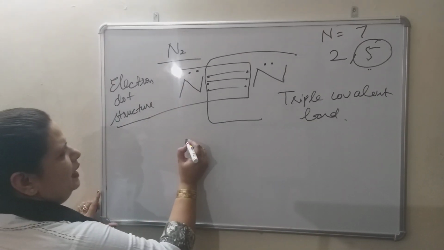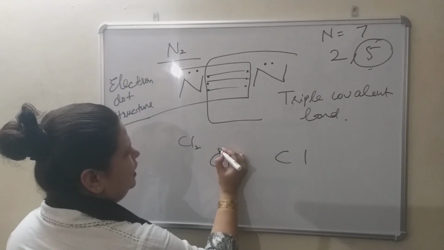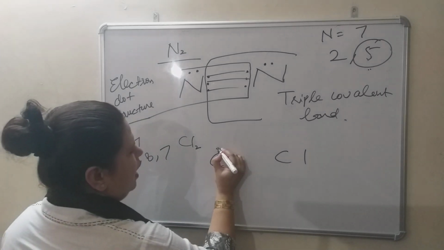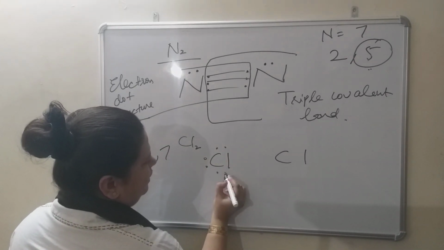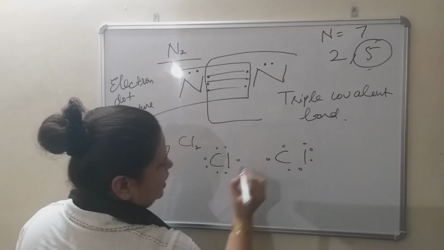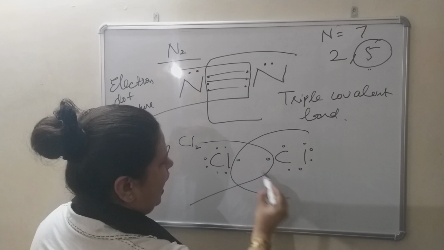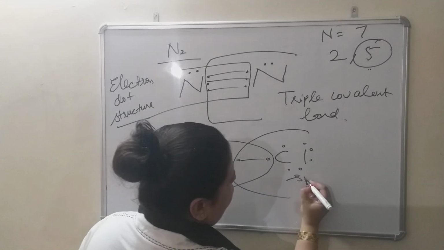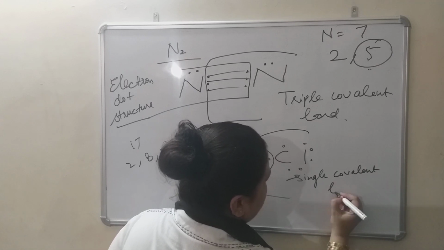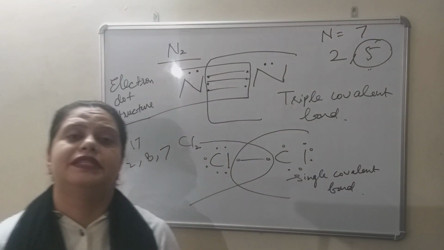One more example, like chlorine, Cl, Cl. Here single will be there. Atomic number 17, configuration 2, 8, 7. So 1, 2, 3, 4, 5, 6, 7. 1, 2, 3, 4, 5, 6, 7. So here also for stability, sharing will be done and a single covalent bond will be formed between the two atoms of chlorine. So this is all about the chemical bonding which we have discussed today.